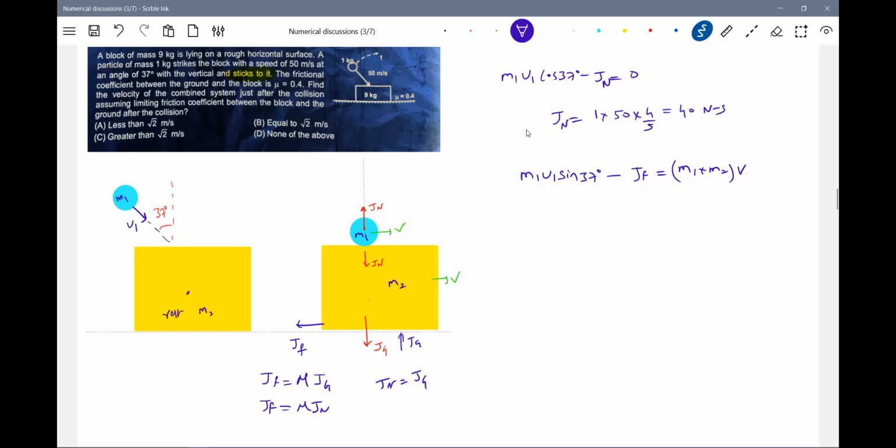So mu is how much? 0.4. So m1 u1 sine theta: 1 into 15 into 3 by 5, minus, okay, let me calculate the value, 0.4 into 40 will be 16. 9 plus 1, 1 plus 9 into V. 30 minus 16 is 14, so 10V. V is equal to 1.4.